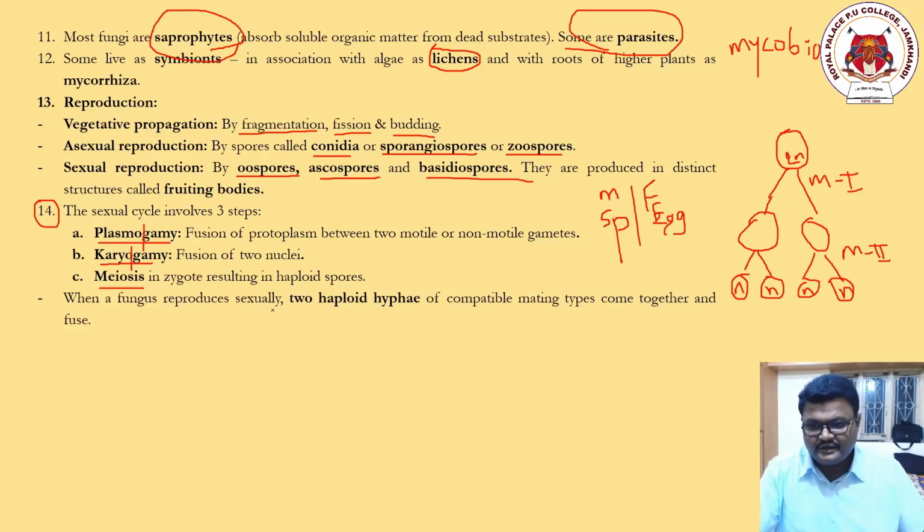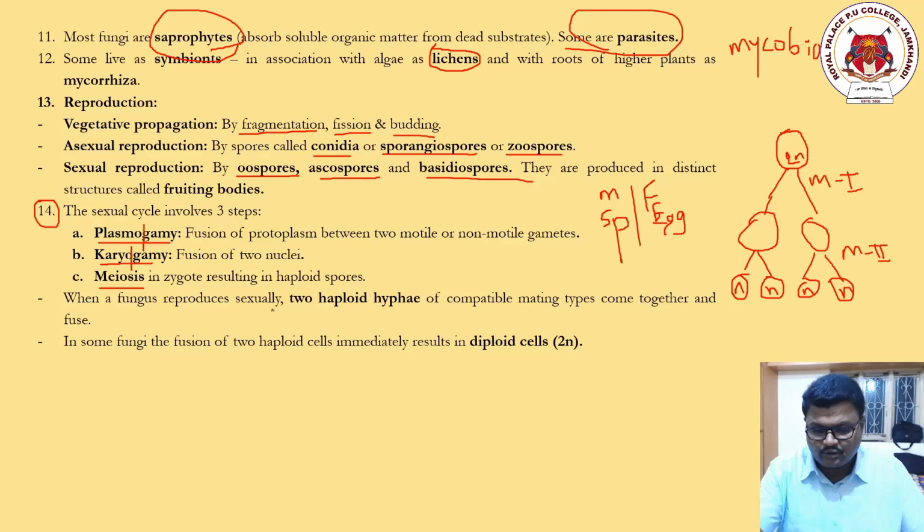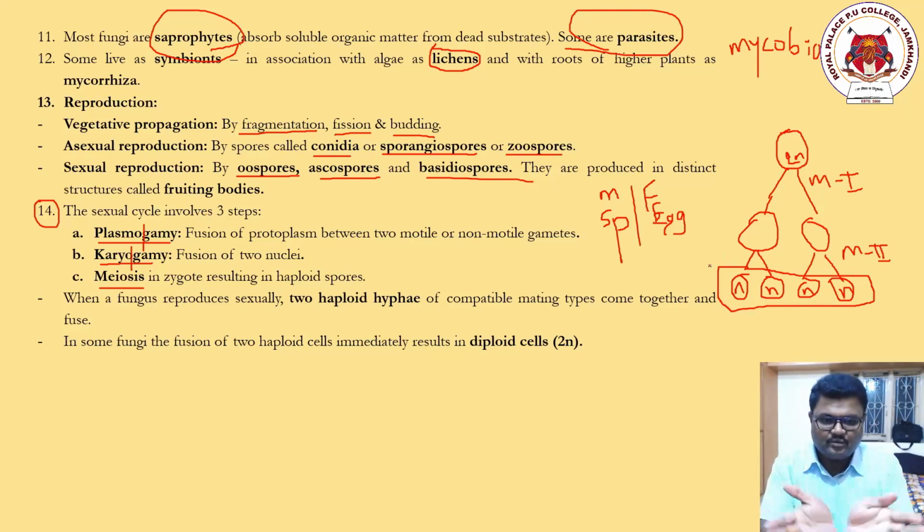Coming to the next thing, when a fungus reproduces sexually, two haploid hyphae of compatible mating types come together and fuse. In some fungi, the fusion of two haploid cells immediately results in diploid cells. Now, what is the speciality here? A parental body of 2n diploid cells undergoing meiosis produces 4 daughter cells.